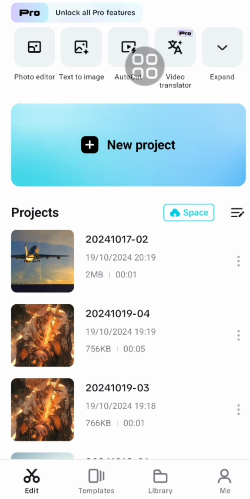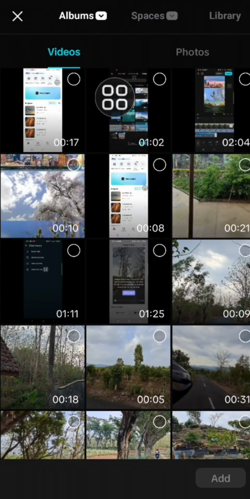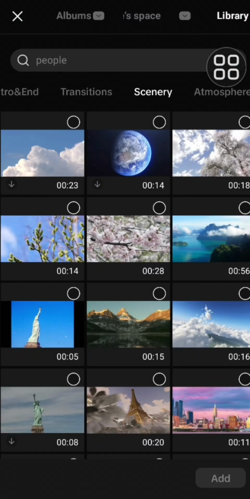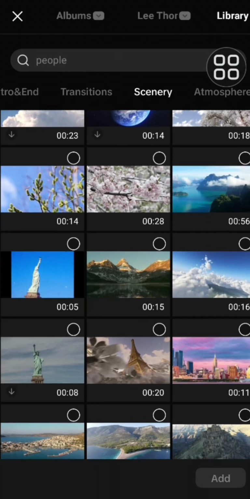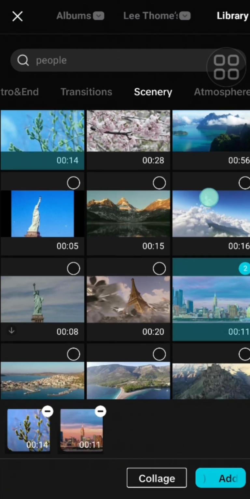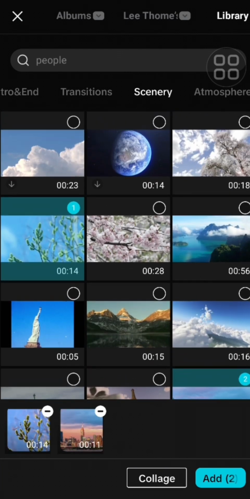I have opened my CapCut application, and first of all, we need to create a video collage using CapCut. You can click on new project, and then here I'm just going to use videos from the CapCut library. I'm going to go to the CapCut library and select this one, and then also this one.